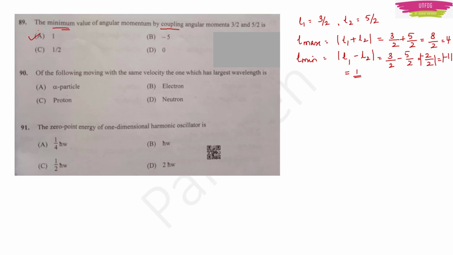Okay, next question. Of the following, moving with the same velocity, the one which has largest wavelength is. Remember de Broglie wavelength?